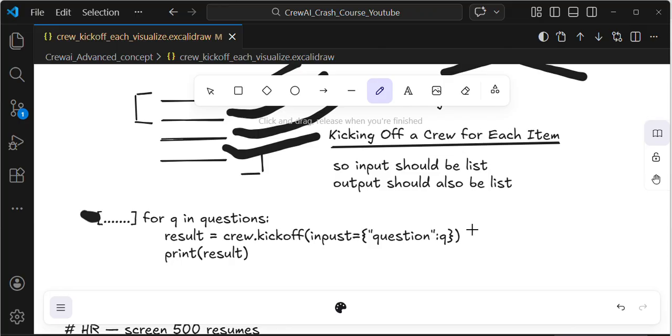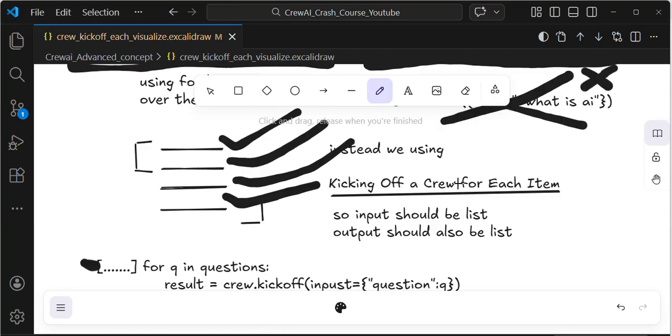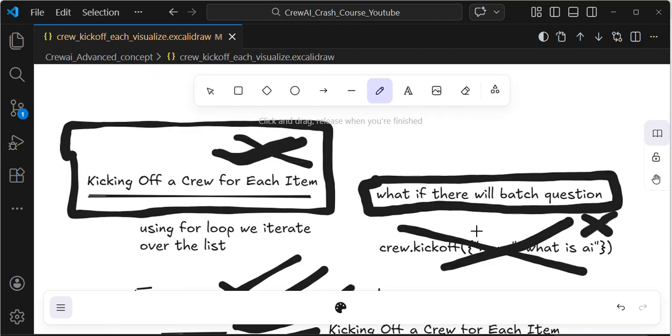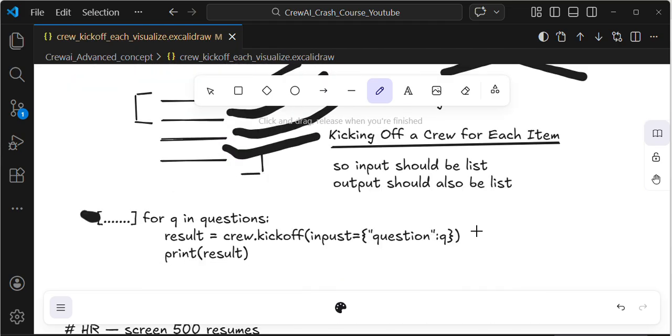Using asynchronous execution, we can process the questions. Otherwise, we can also use this kickoff for each. Using this technique we can process them. You need to understand the problem statement, guys. Based on that, CrewAI provides a lot of features to us, and we can easily use those features in our applications.